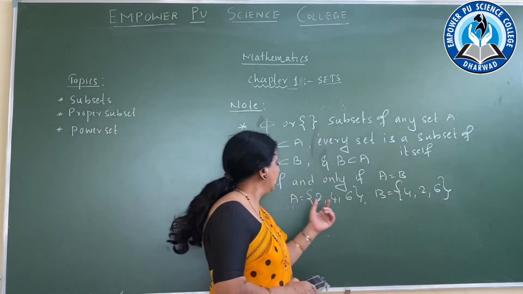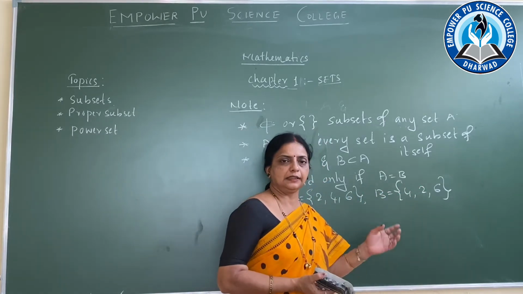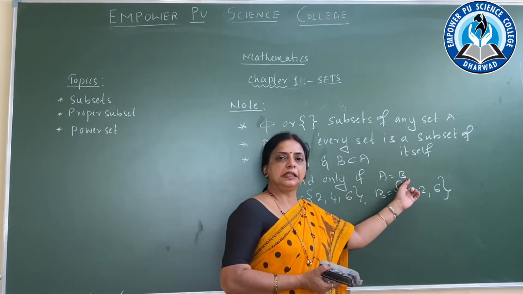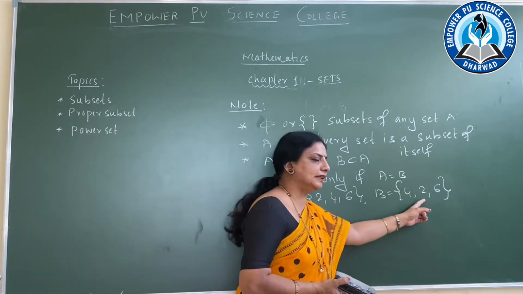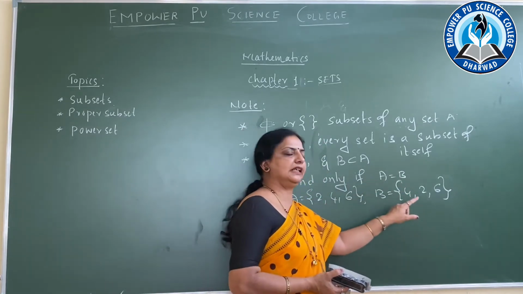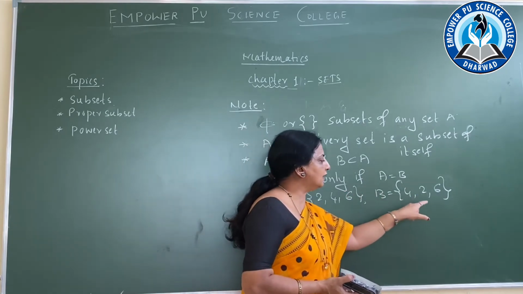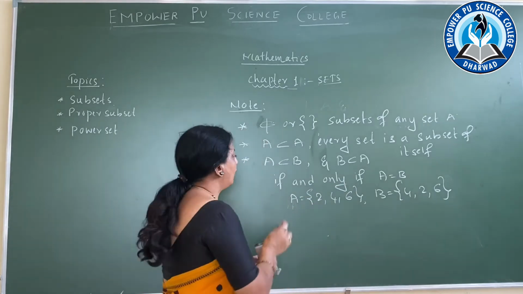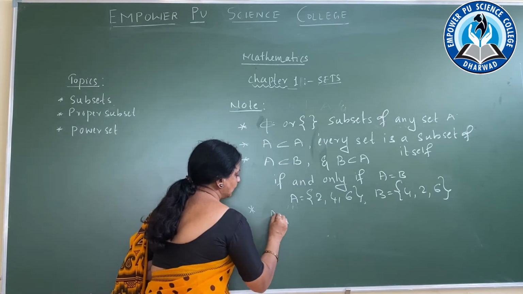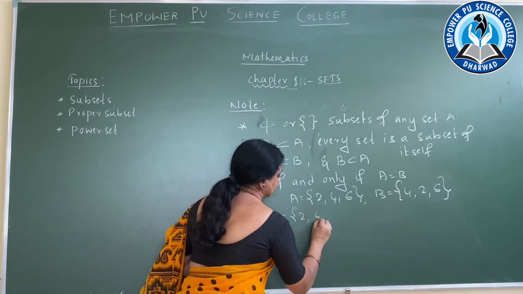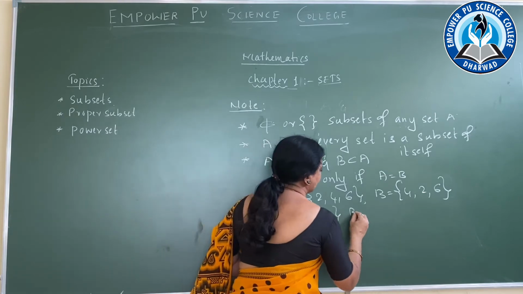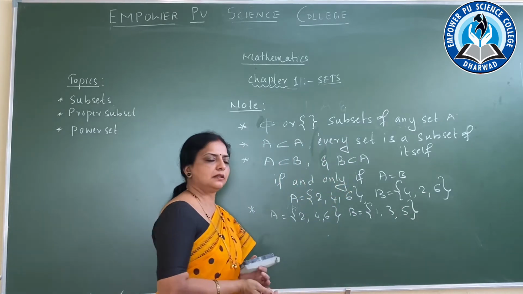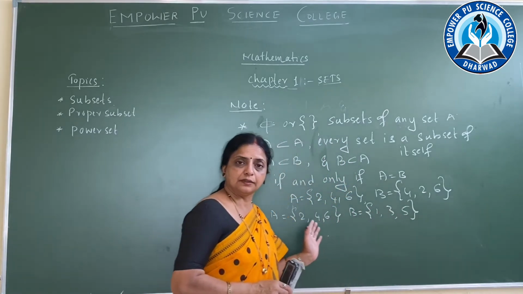A is equal to B, and A is equal to 2, 4, 6, B is equal to 4, 2, 6. We know that A and B are equal. 2 is present in B and also in A, 4 is present in B and also A, 6 is present in this. So then we can say that they are the subsets of each other. Now one more example. A is equal to 2, 4, 6, B is equal to 1, 3, 5. So whether these two are subsets,